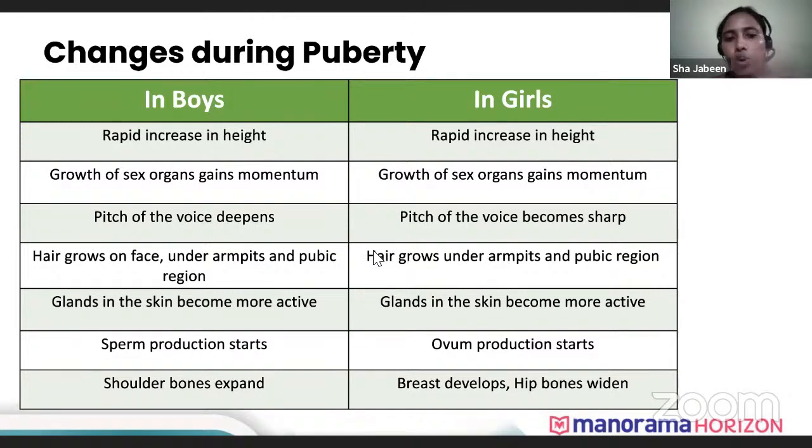And I know all of you have gone through it, and I hope that this stage was really very... a lot of hormonal changes also take place in this stage. Some people may fear what changes are taking place, but it should be normal. We all should take it as normal, because everyone goes through this stage of puberty.